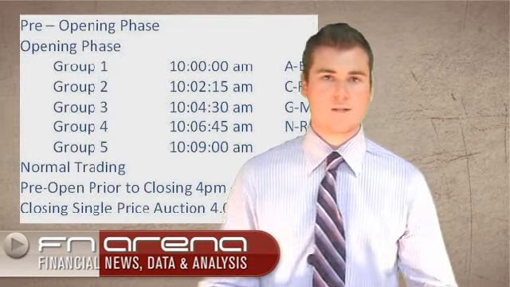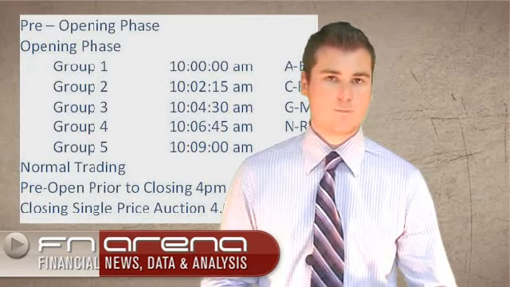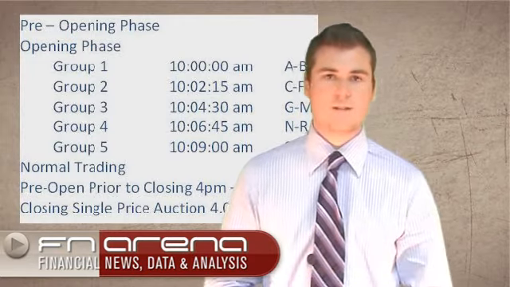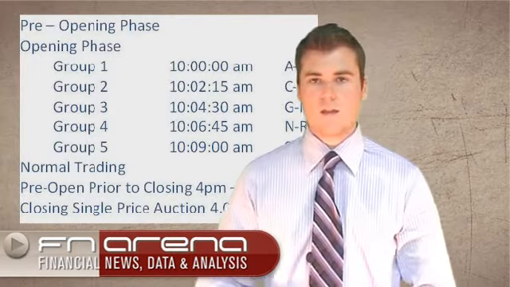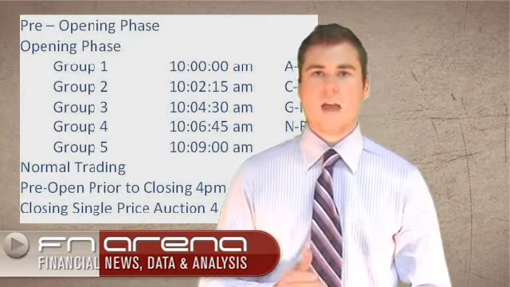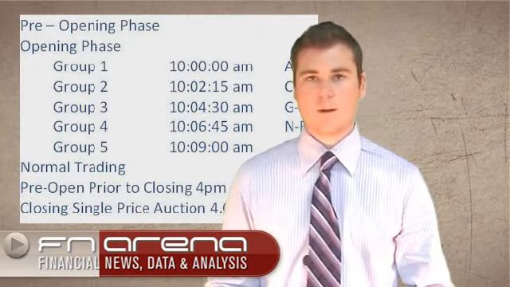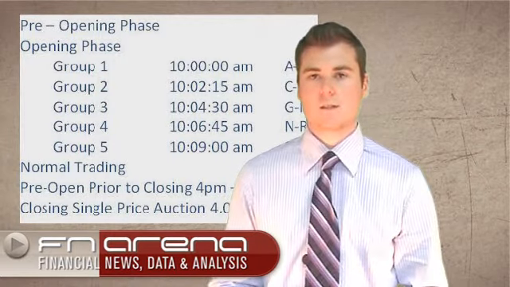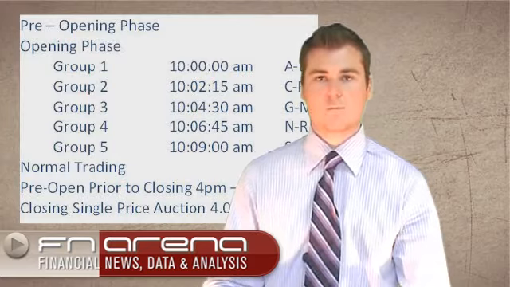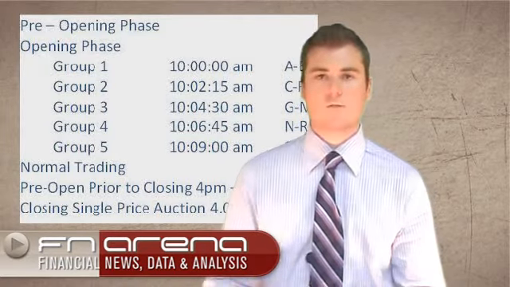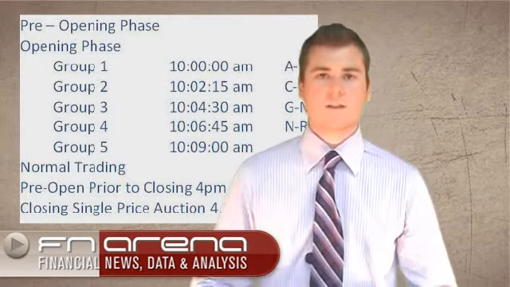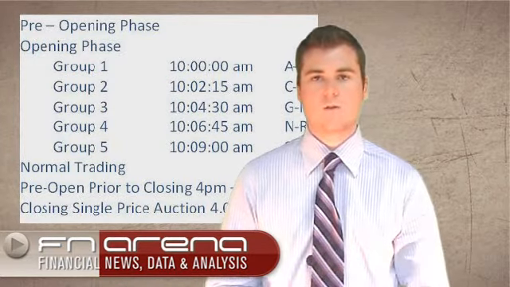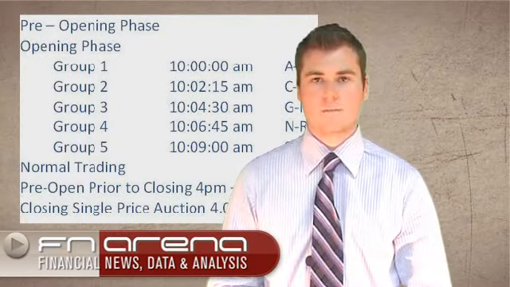However, it goes into a matching phase where we can compete with other buyers and sellers to match our positions off for the end of the day. So there's one last final transaction for the day, and we get 10 minutes to place our orders. At 4:09 to 10 past 4, we go into the closing single price auction, where everything is matched up against each other. You can see here on the screen how we match these positions against each other, and quite a few transactions happen at once. And at 10 past 4 we go back into the pre-opening phase again, where everything is closed, waiting for the next day.